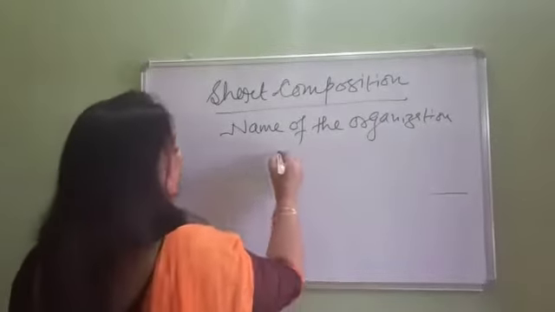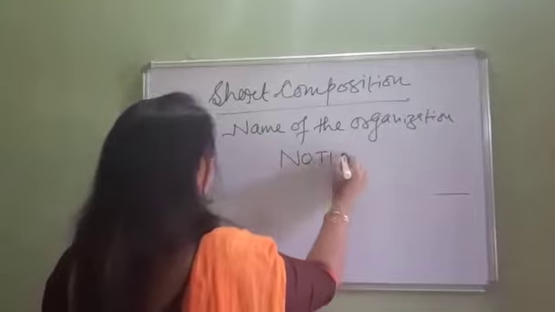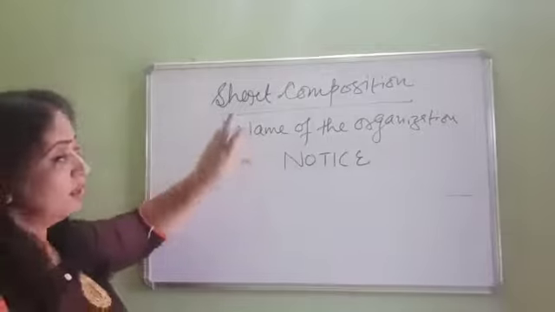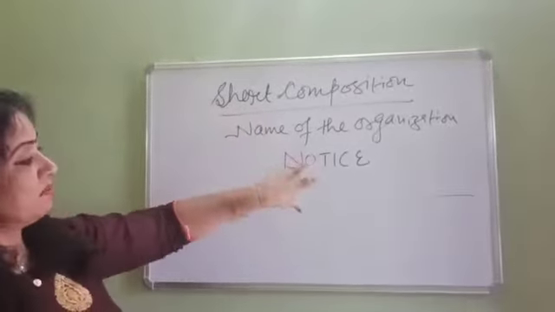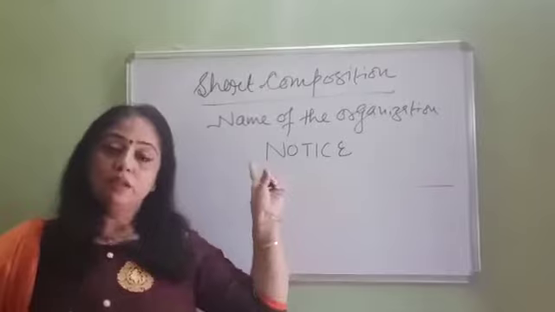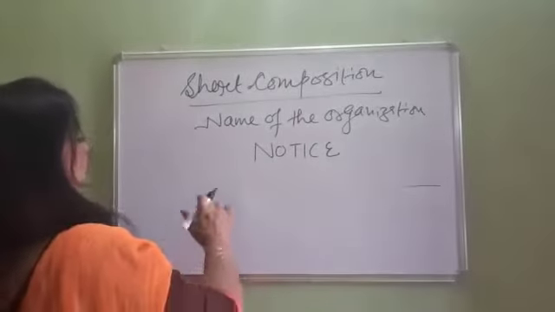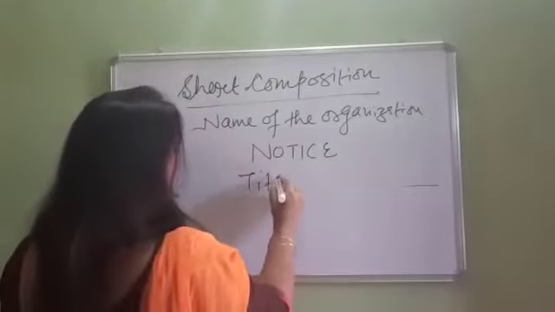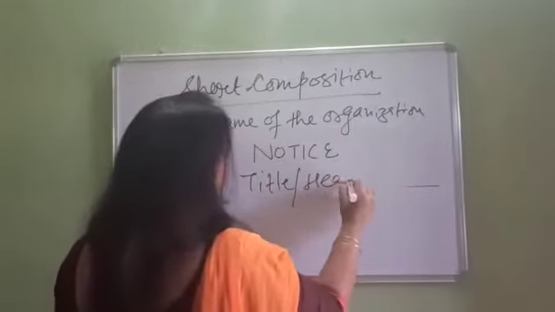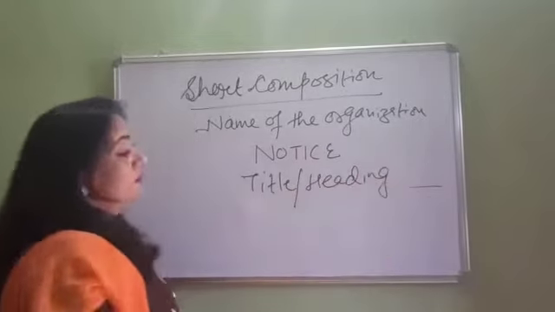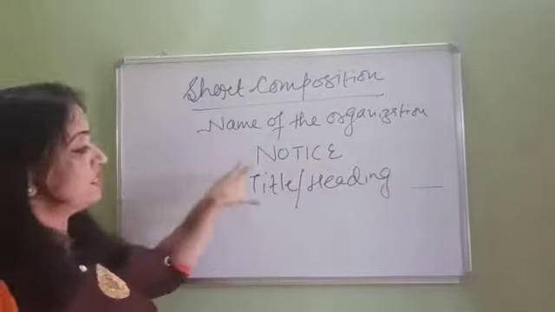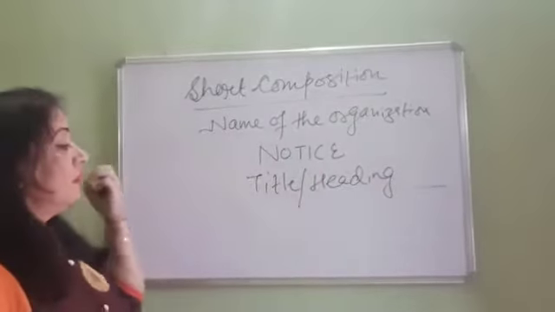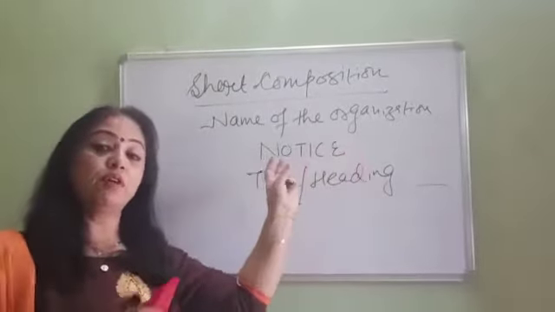Then coming to the second point, that always should be in capital letters, that is NOTICE. I have written it in running letters here, it's okay, but when I am focusing on this, I am saying it should be in capital letters. This is the first priority. Then the third thing is, what is the notice about? What exactly is the title, the heading? Suppose the notice is about summer vacations or holidays, I'll put it there. Or if I'm talking about the title or heading about the things to be taken care of when you are following COVID-19.